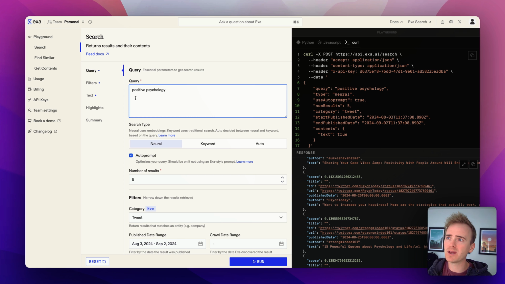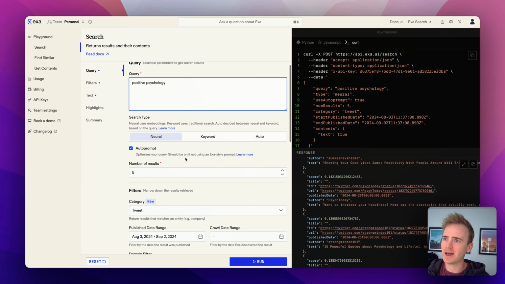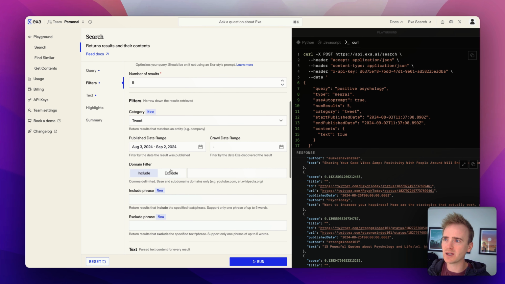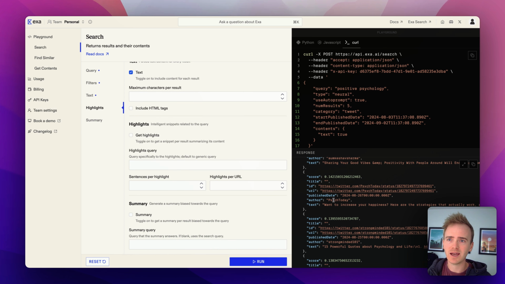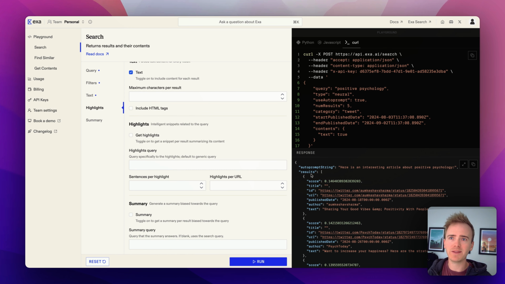So I've got an example here. I'm saying positive psychology, and I've got a number of results. I'm then filtering it by date, and that's it. And I get these results here. And these are the results that I'm going to be passing into my Bubble app. So let's connect it all together.